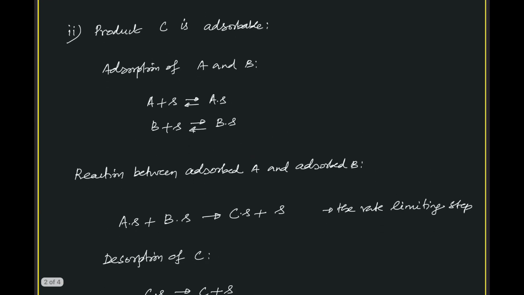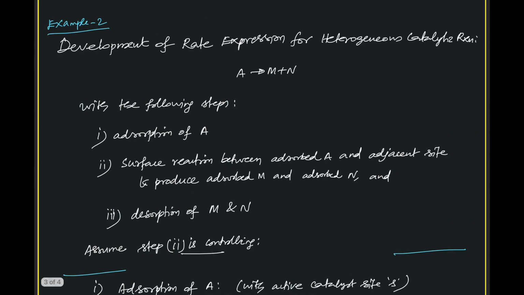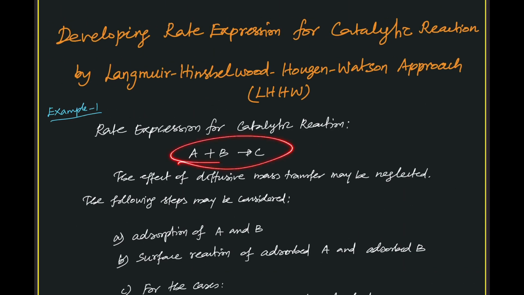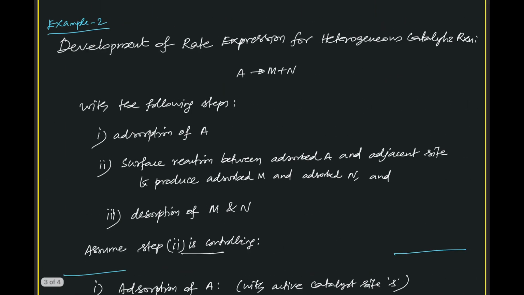Good. Now let us see another example, which is A giving rise to M plus N, whereas previously we had A plus B giving rise to C. Earlier we had a second order chemical reaction. Now we have a first order chemical reaction, which is A giving rise to M plus N. Why do we say it is first order? We are considering this step as an elementary reaction. For an elementary reaction, the rate is now equal to k Ca. So that's what I am telling, it's a first order reaction.